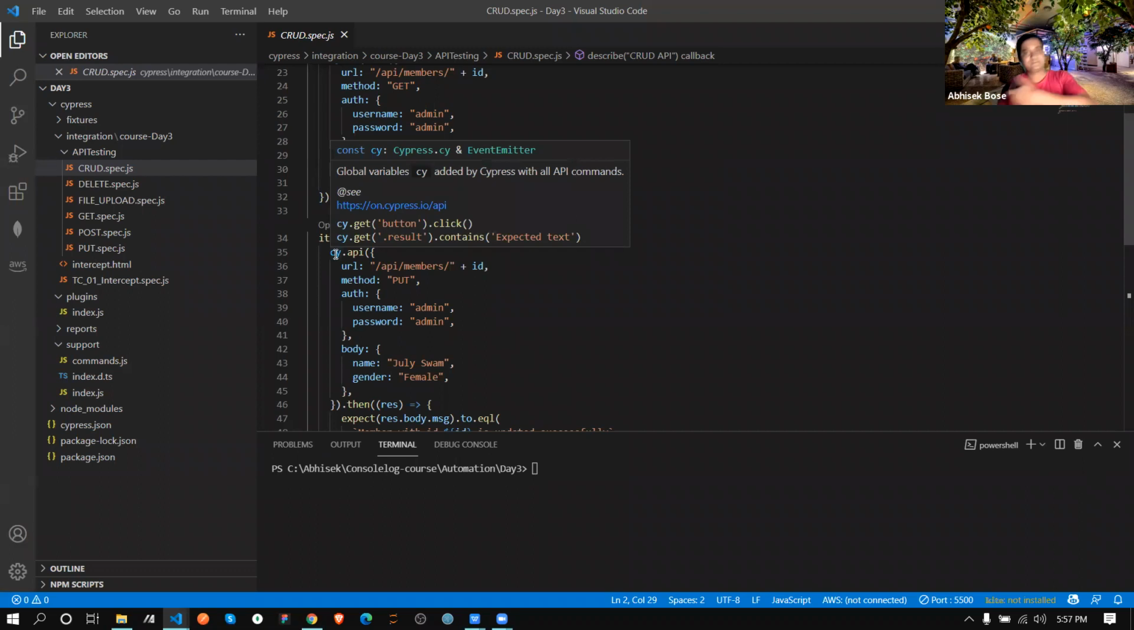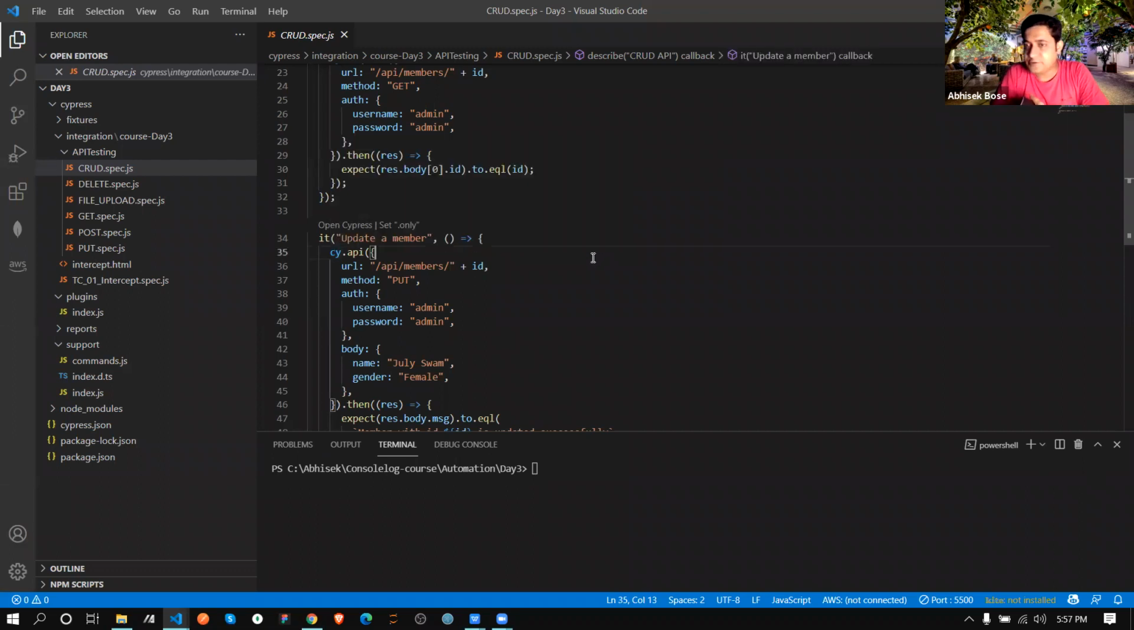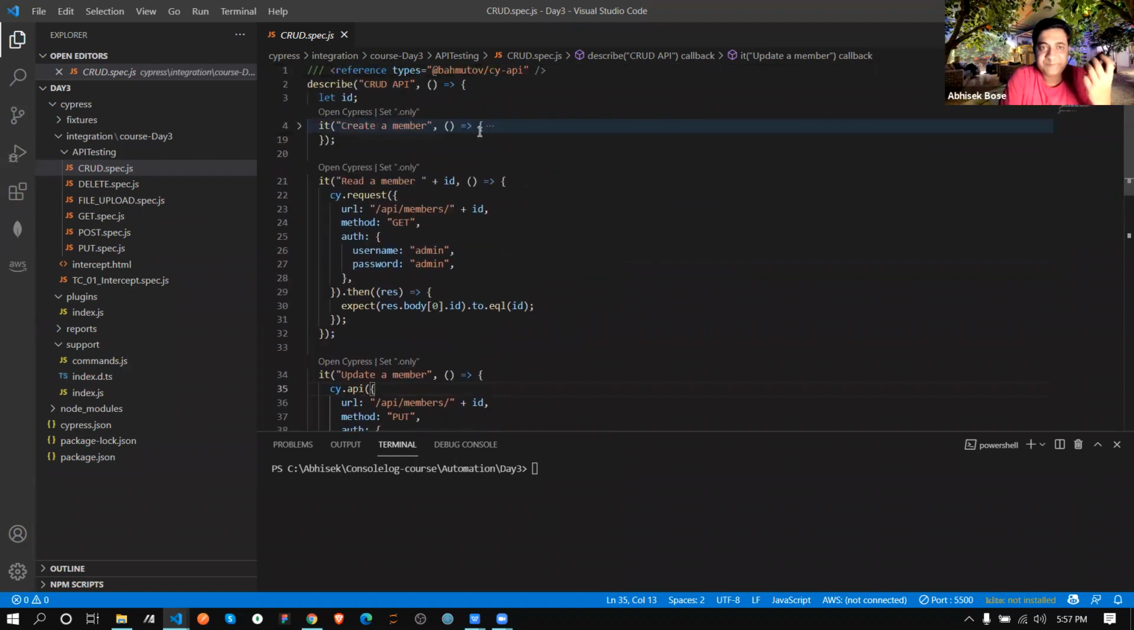Shubhata, using GET. Can you repeat what, Shubhata? Yeah, here we are using the GET method.